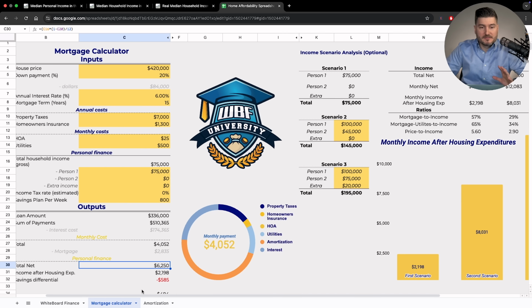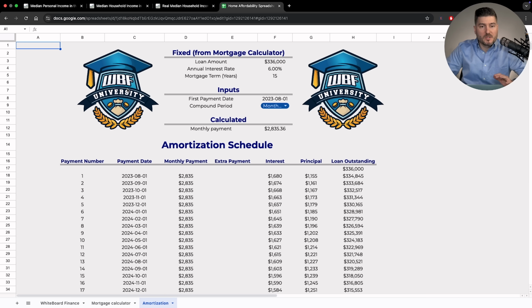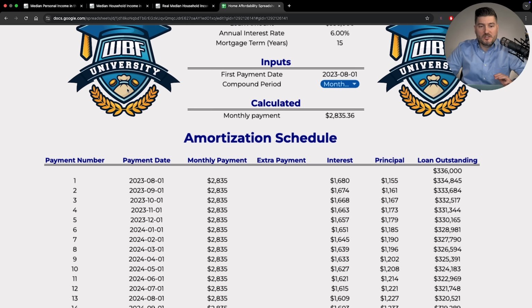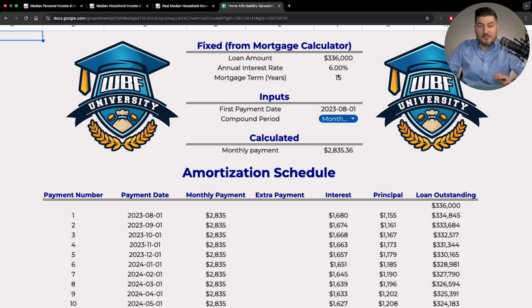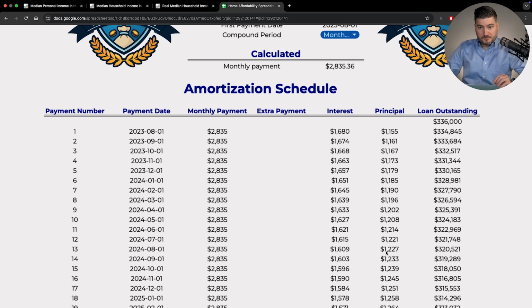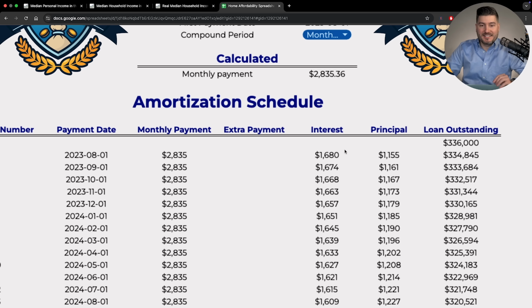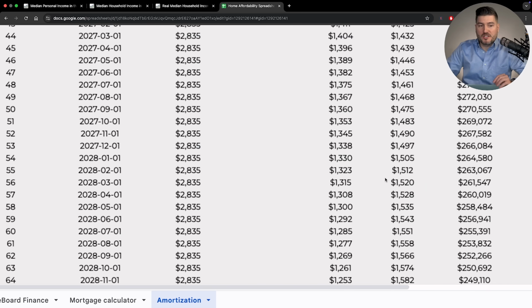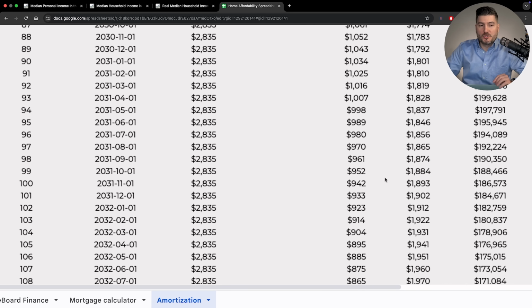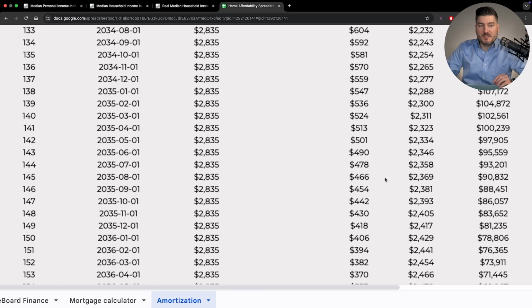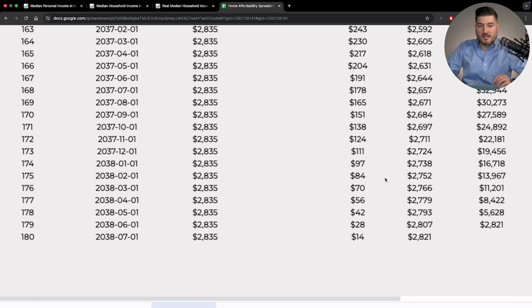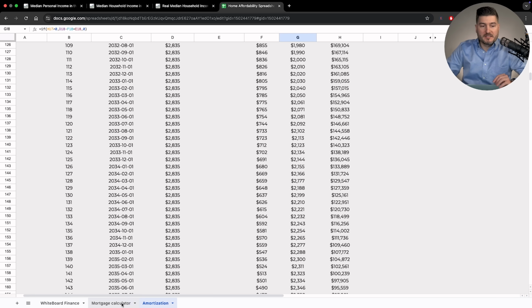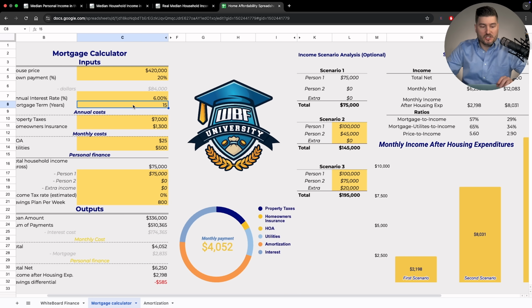In my opinion, and then also what I forgot to mention was you have the amortization schedule here. So you can see on a 15-year at 6% with $336,000 borrowed, you can see exactly how much is going to interest, how much is going to principal, and how that changes over time. So this should go to 180 payments because it's 15 years. Yep, 180.